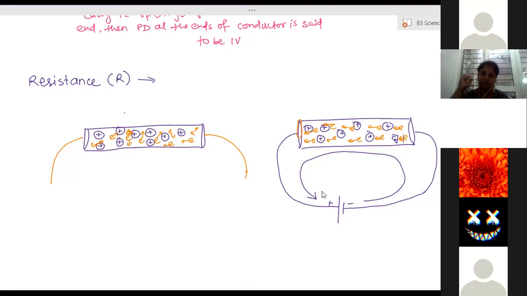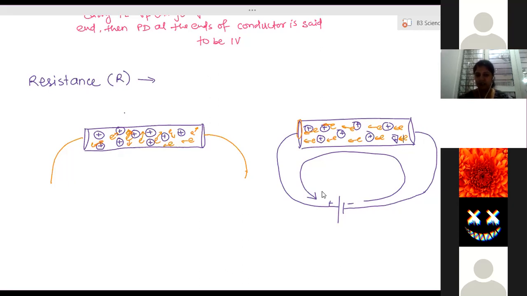Now the substance which provides very little resistance, so the decrease in speed is very less, the electrons can easily flow with their maximum speed. Such conductors we call good conductors.